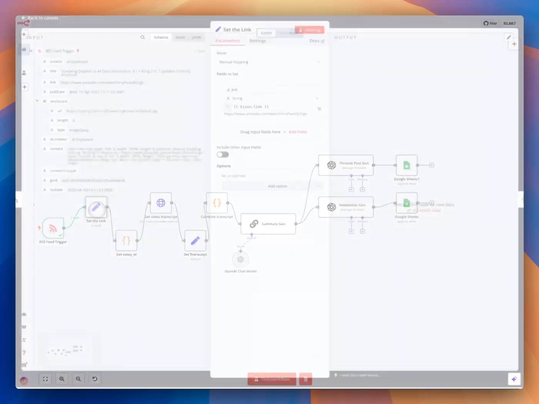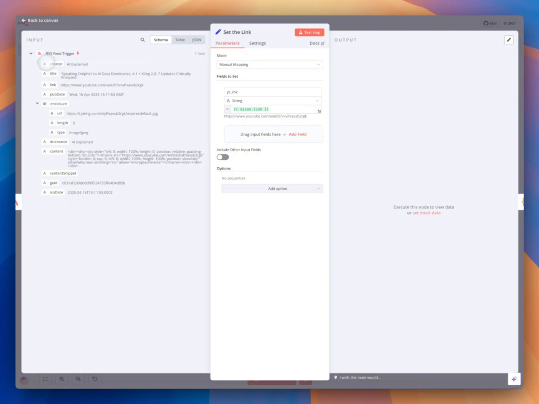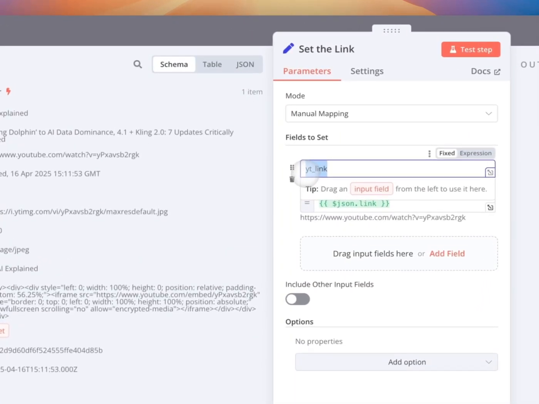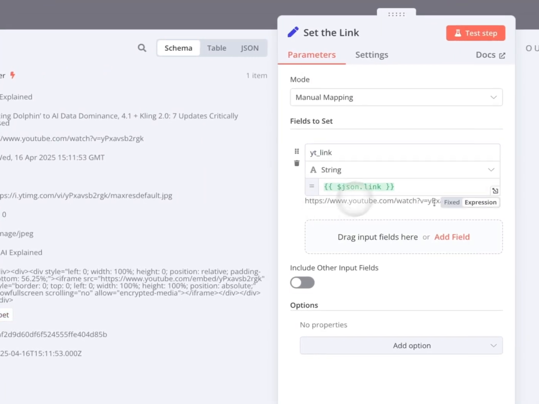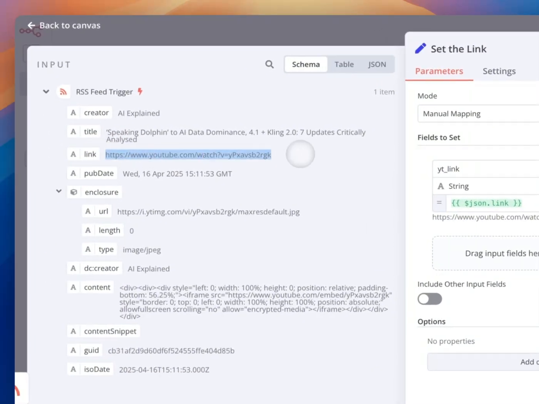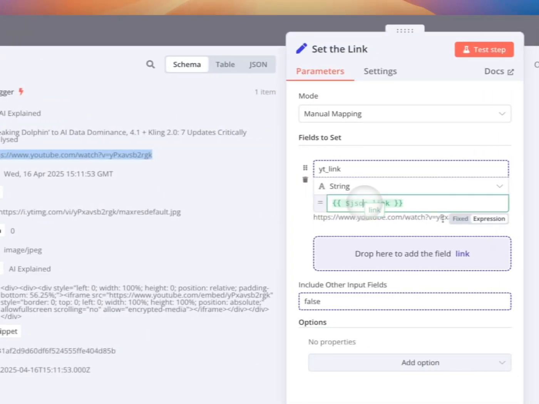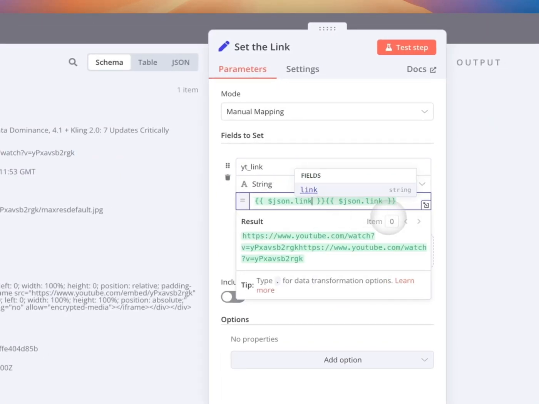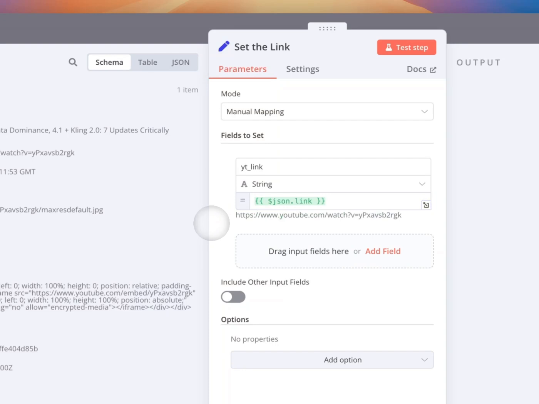In the second part, if you look here, we have this outcome from the previous node, but all we need is this YouTube link. And this link is coming from json.link. So this one. You can simply drag and drop it into here. I already did it, so I'll move back.